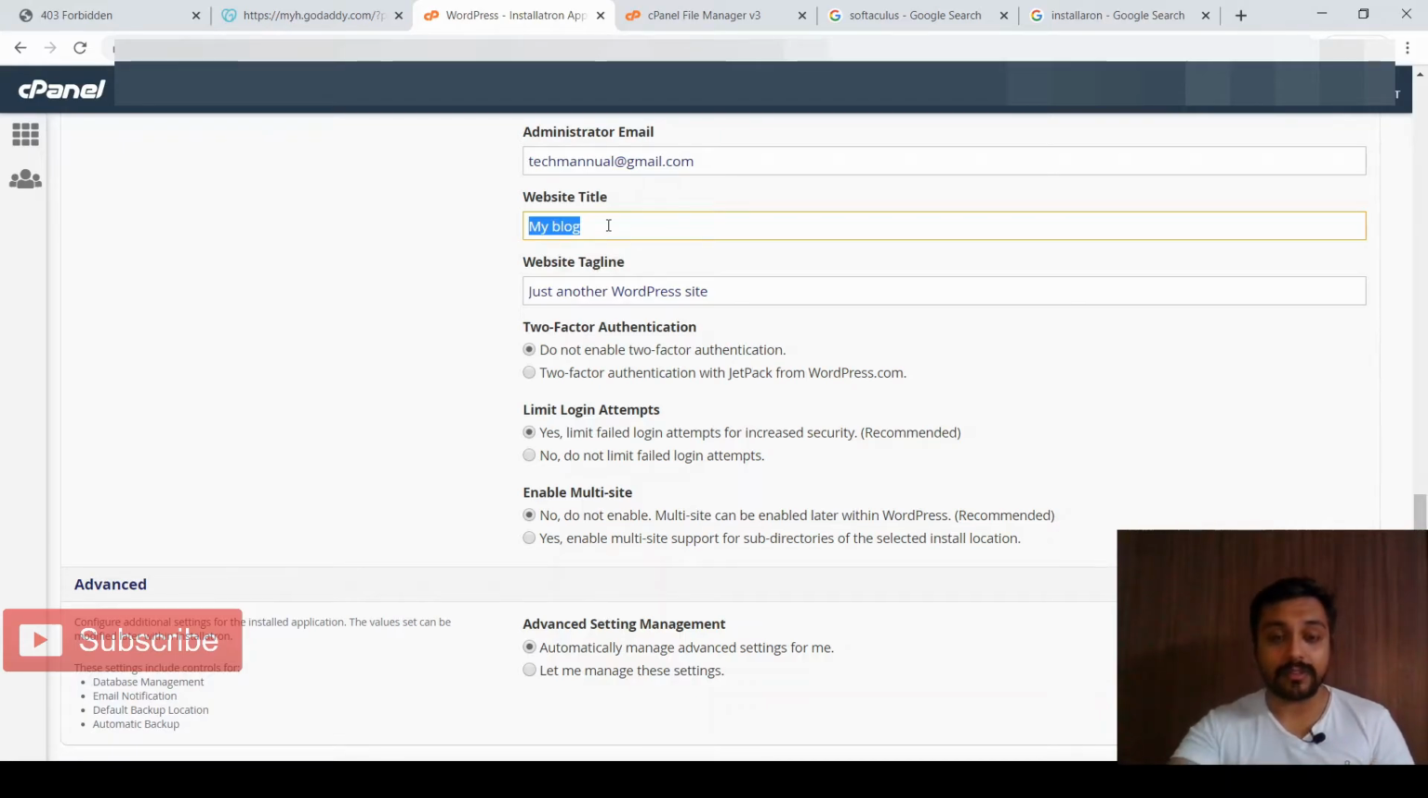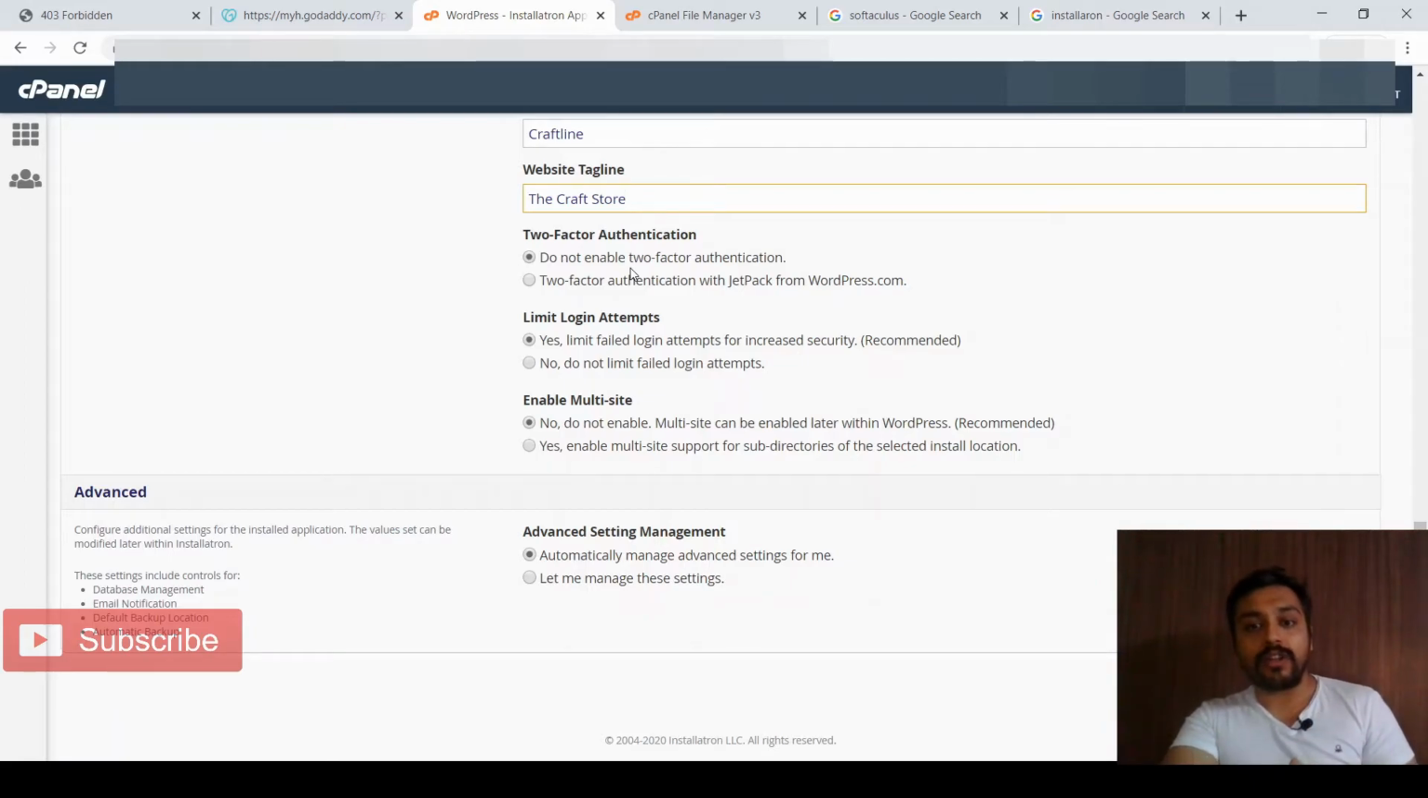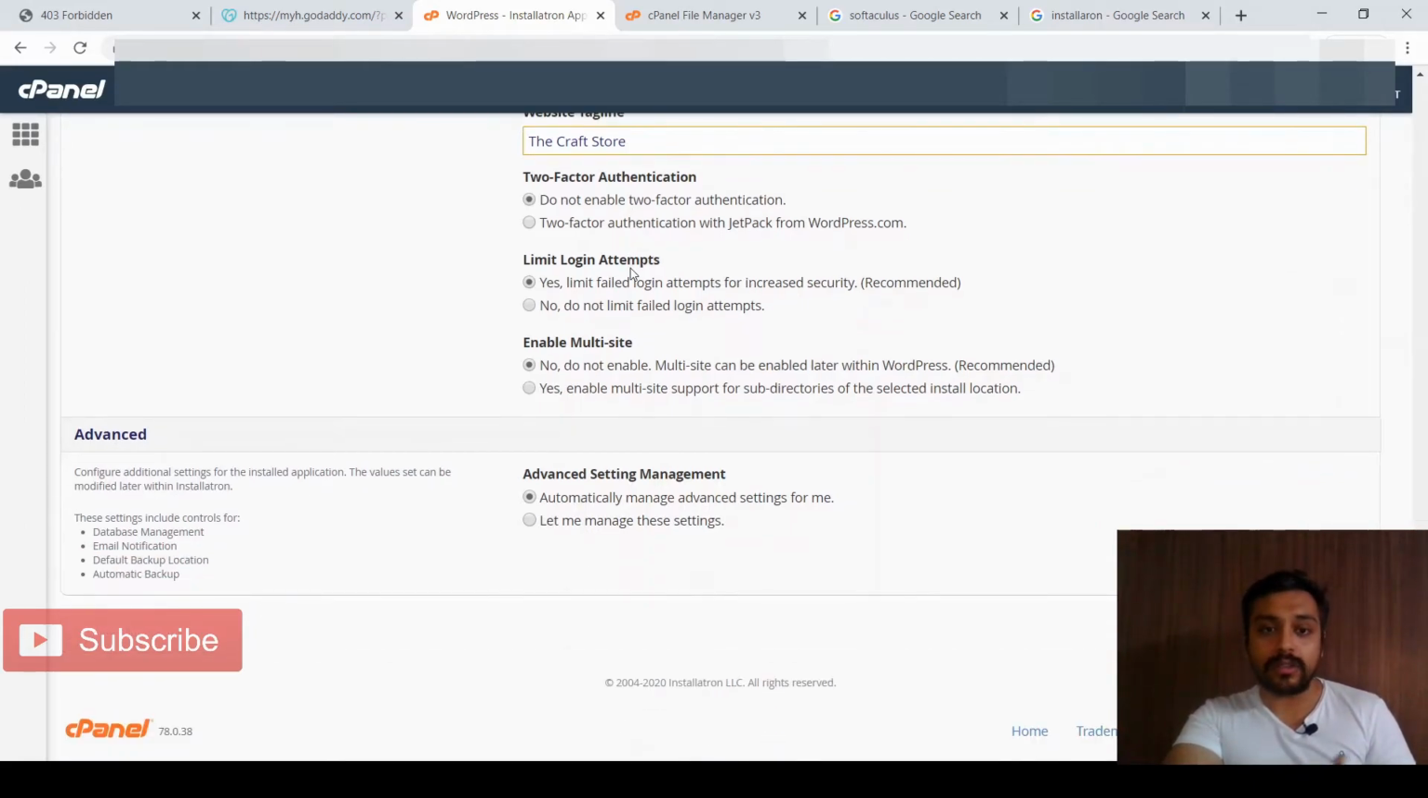If it's an e-commerce site, for example, you just write down Craftsline, and the website tagline should be the craft store. Now this is the difference between the title and the tagline. Two-factor authentication, you want to add or not, that's up to you. Limit login attempts you can check.